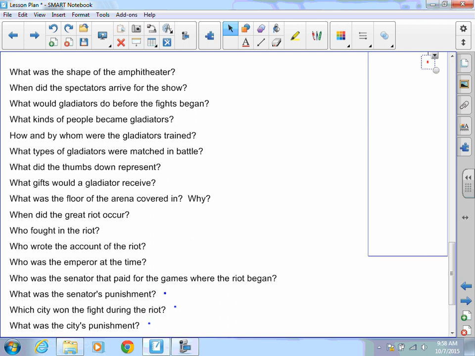What was the floor of the arena covered in? Sand. Why? Well, you use sand because you're going to have a consistent footing. If you use some other type of material, if blood or sweat were on the floor, it becomes slippery, it would become less consistent. So you had a consistent footing with that sand, and mostly it's just to catch all the blood.